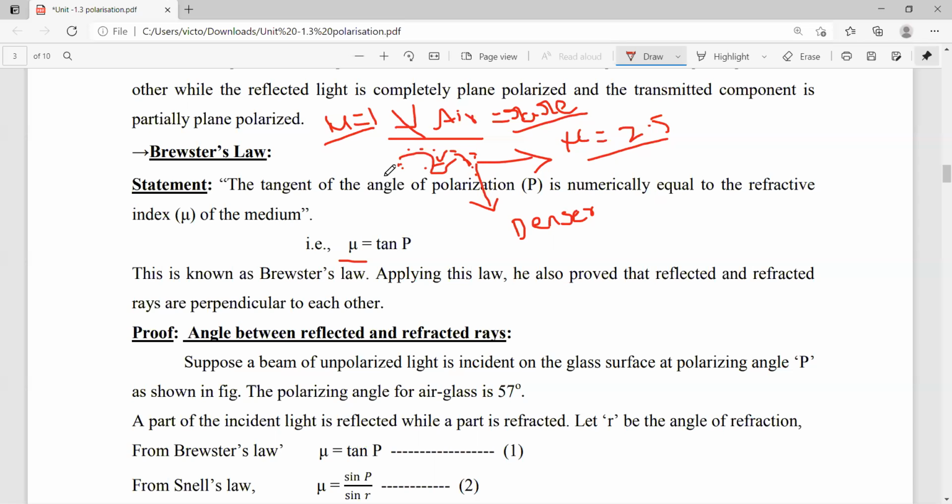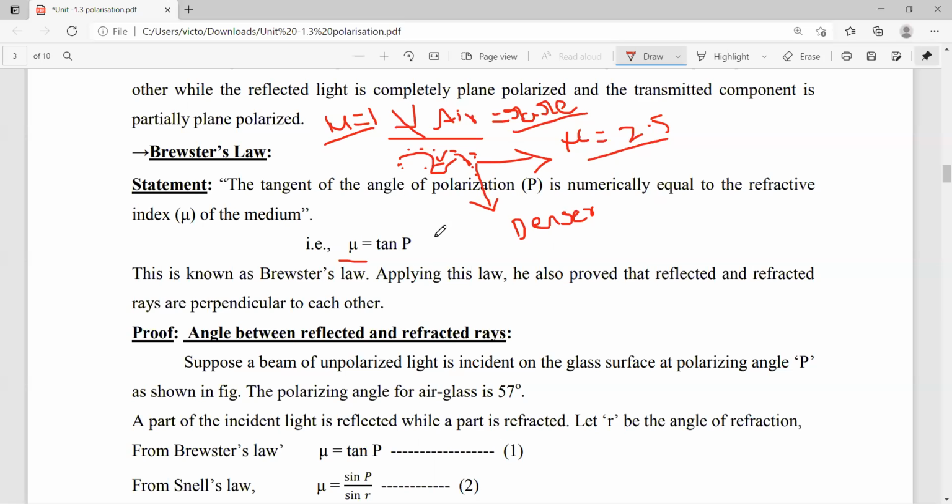Which one is rarer and which one is denser, we cannot say clearly. We cannot say that air is particularly rarer or water is particularly rarer. It is decided by comparing the refractive indices of the two mediums.